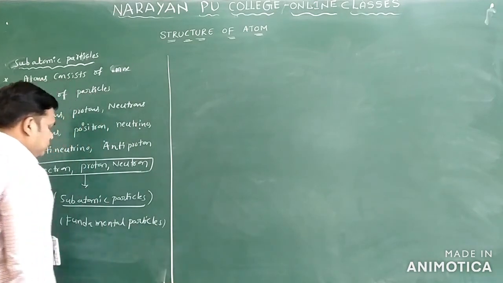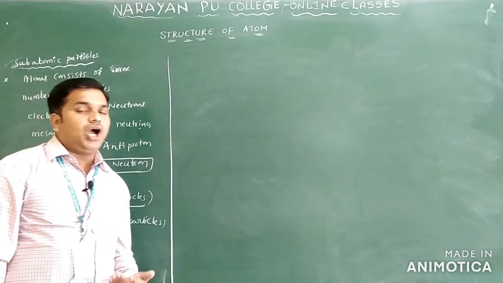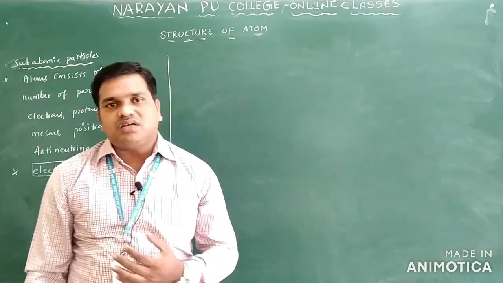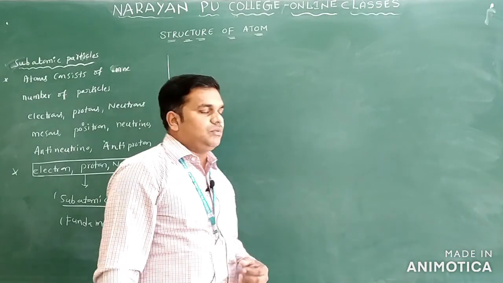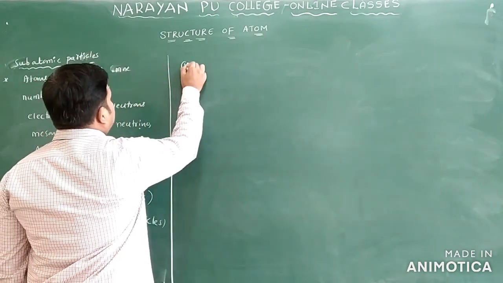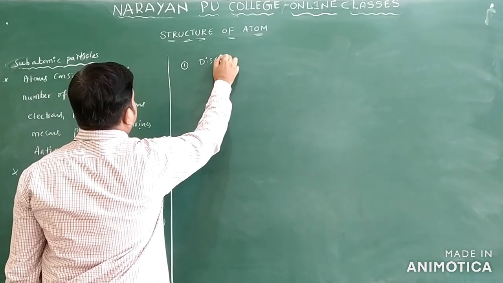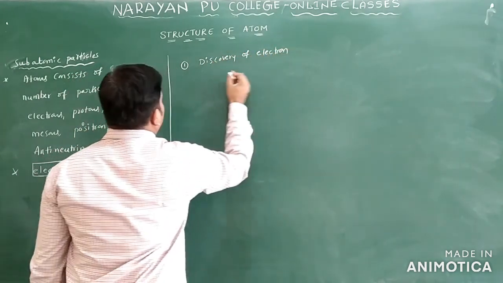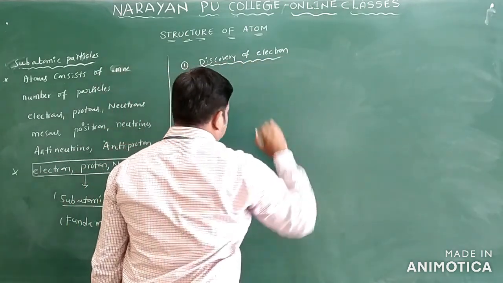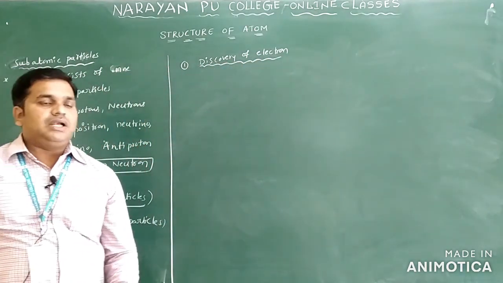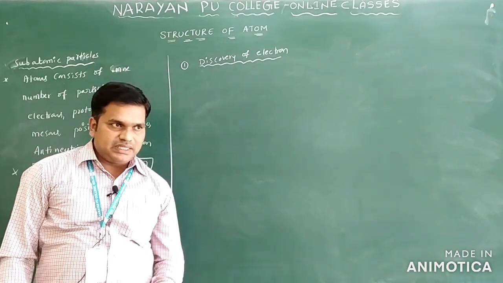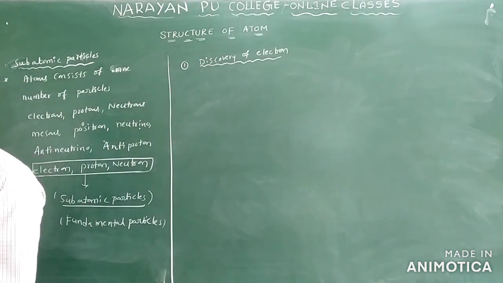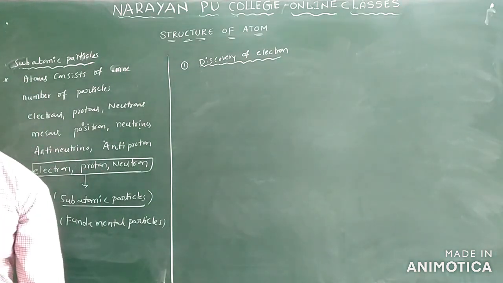What you have to know here is what electrons are, how they were discovered, what the charge of the electron is and what the mass of the electron is. We have to identify these now. The first one is the discovery of electron. In today's episode we can discuss how electrons were discovered, the mass of the electron, the charge of the electron, and the charge to mass ratio of the electron.